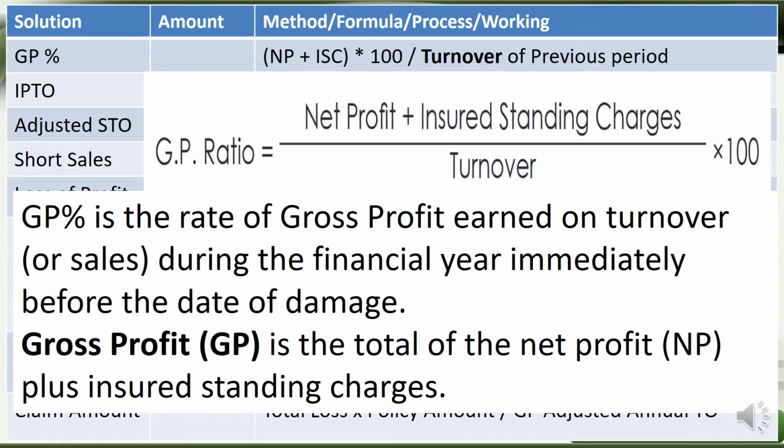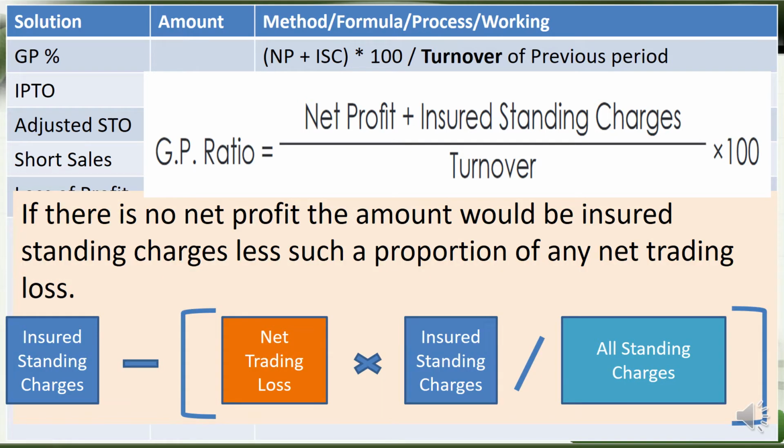The gross profit percentage is the rate of gross profit earned on turnover or sales during the financial year immediately before the date of damage. That is, the previous 12 months before the date of damage. That is the turnover we have to take. So the gross profit is the total of the net profit plus insured standing charges. Okay.